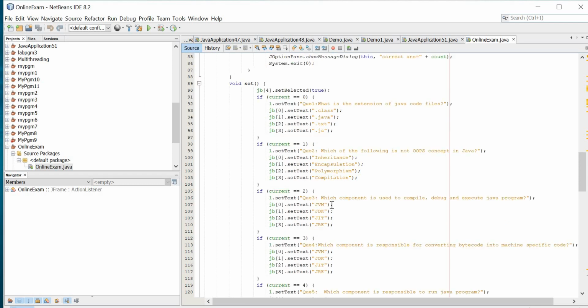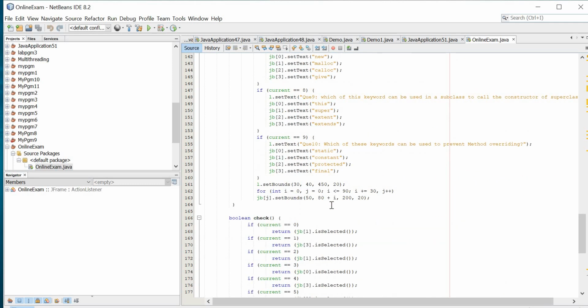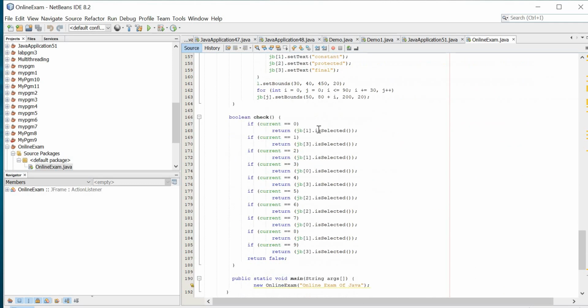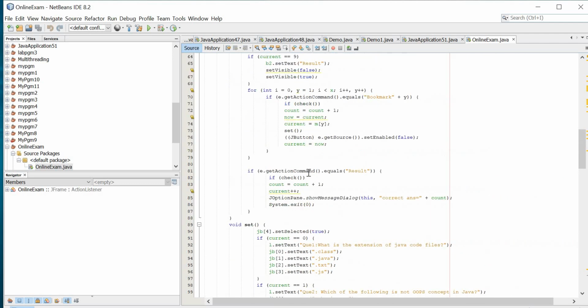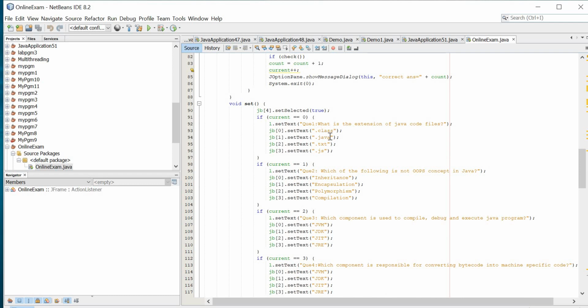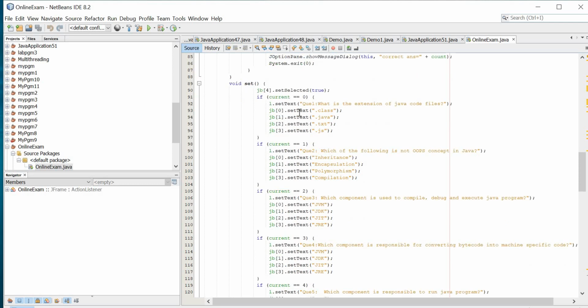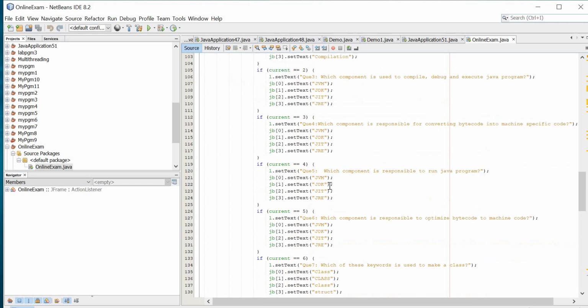I'm going to give this code in the description box. You can check and copy it and you can change the questions. And for the answer, for the first question, what was the question? The first option is dot class and dot Java. As you know, in Java, and in C also, we start with index 0, 0 1 2 3. So there are 4 options, so I'm not starting with 1. So for the first, dot Java, the option is 1. Actually it is the second one, but in the index it is 1.